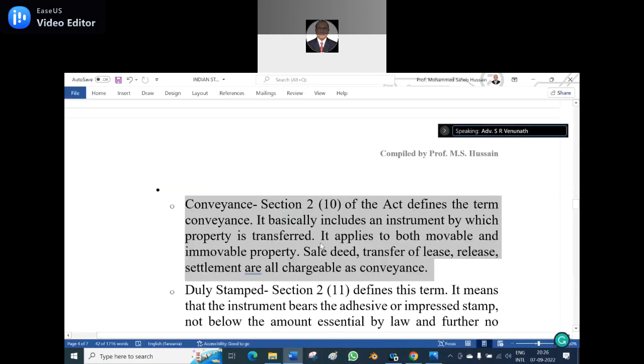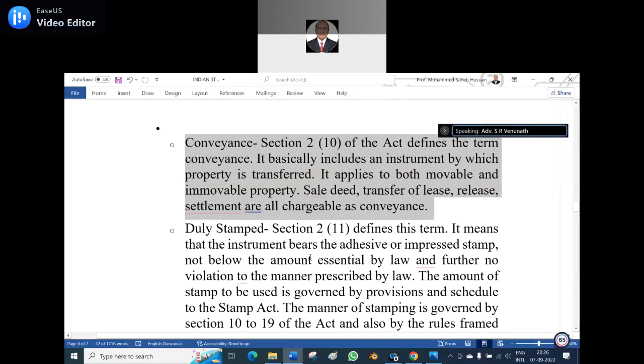Very appropriate here. You said Section 2, Clause 10 of the Act defines the term conveyance. Now duly stamped. Again, Section 2 is the definition, and every definition is independent, and hence Section 2, Clause 11 defines this term.